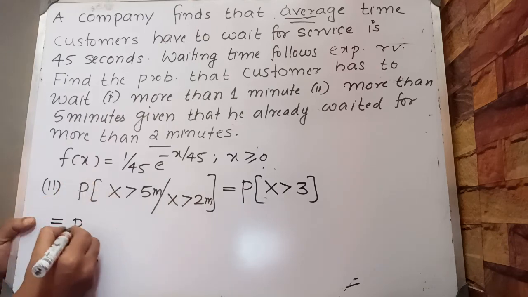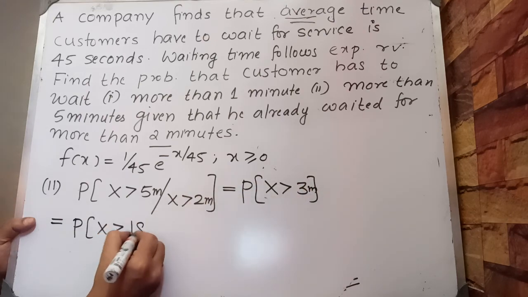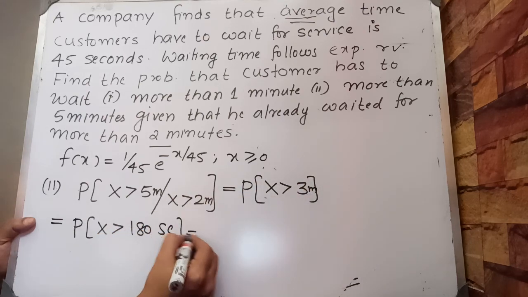Probability x greater than 3 minutes is 180 seconds, because our lambda is in terms of seconds.